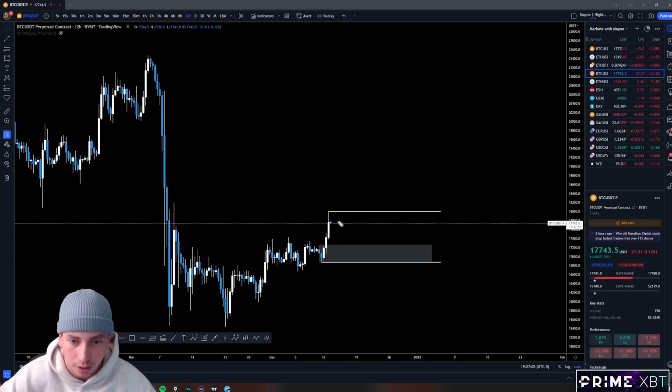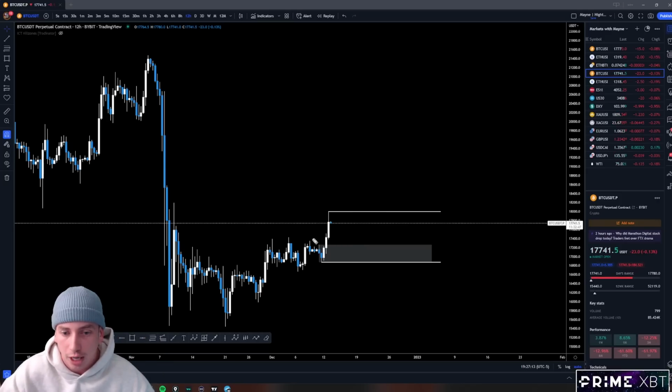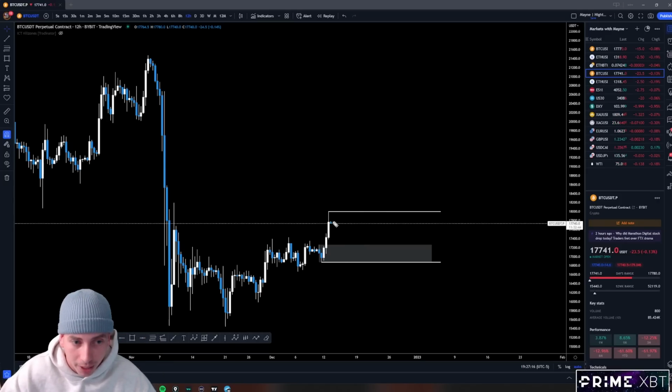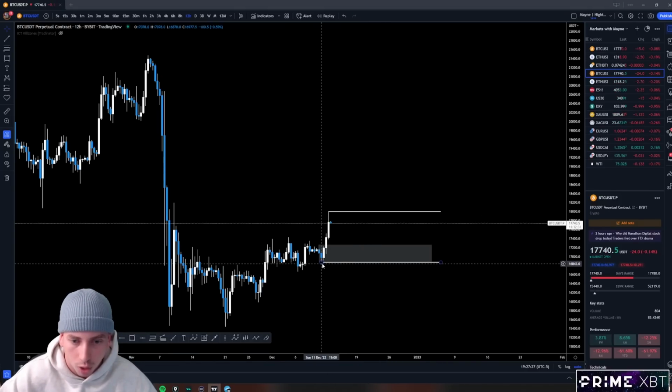So maybe we get one more move to the upside and then we pull back into here, and then maybe another leg up. I don't know. But again, I'm not trying to predict 2 moves. I'm just trying to predict the next one. And so what I'm hoping is something like this. Could get short here and then potentially long here, depending. I don't know yet. Still too early to tell, but this is kind of what I'll be watching.